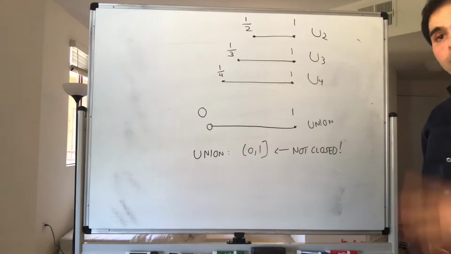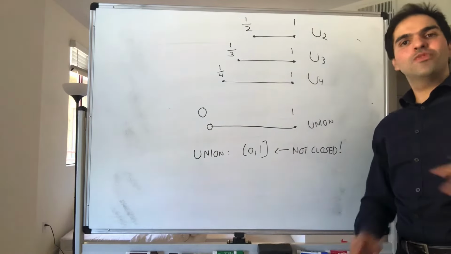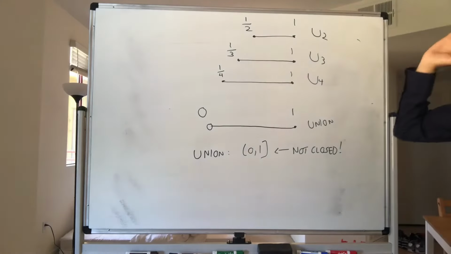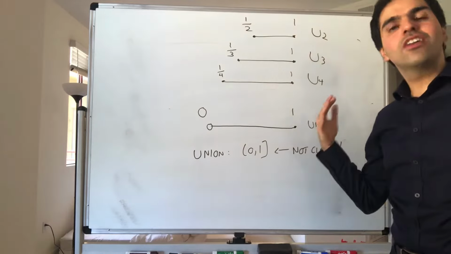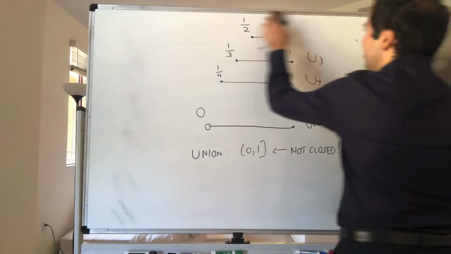And moving on, just like for open sets, we have interior points and the interior of a set. For closed sets, we have what are called limit points and the closure of a set. So, definition.